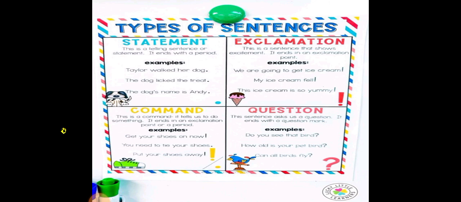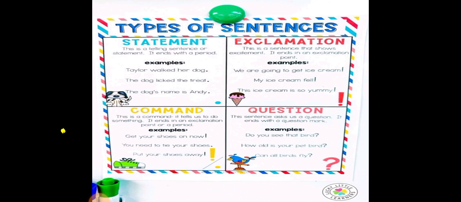And then question. Question is nothing but the interrogative sentence. The sentence asks us a question. It ends with a question mark. For example, do you see the bird? How old are you? Next, WH questions. Who are you? Where is my book? How are you? All of these come under questions. Questions are called interrogative sentences.